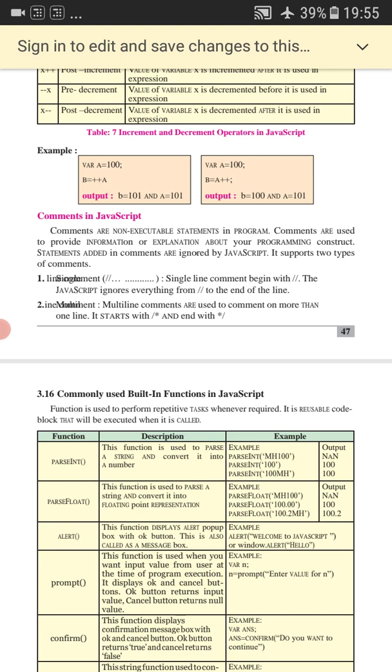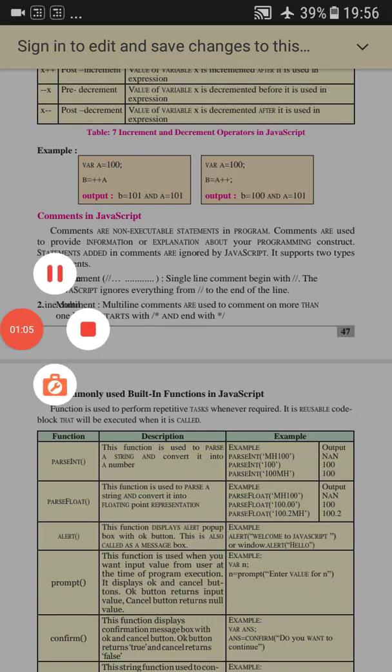Now the next thing is that comments are a non-executable part of the program. What is a non-executable part? Non-executable part means they do not execute as the program executes. The reason is we do not have to do anything with the comment. A comment is just a line which represents the meaning of the program in a single line. So comments are used to provide information or explanation about the programming construct.